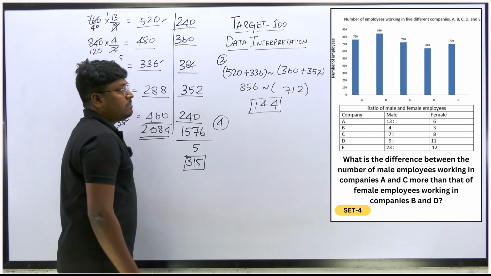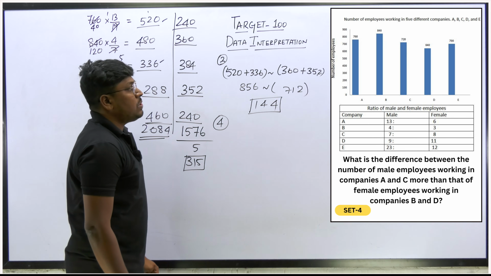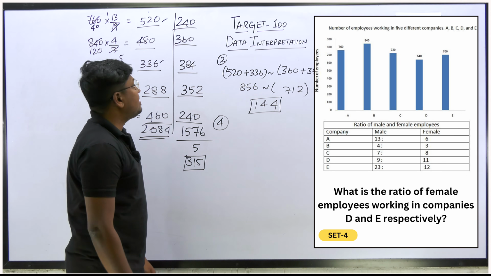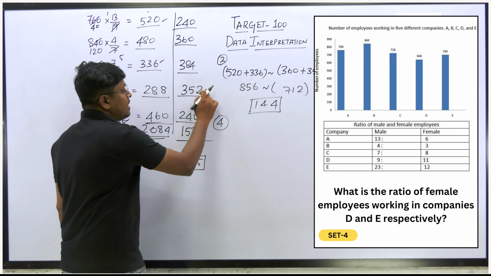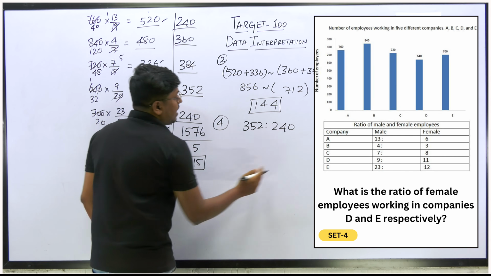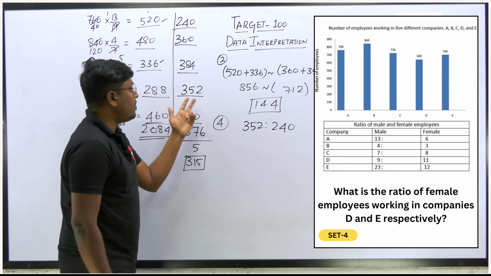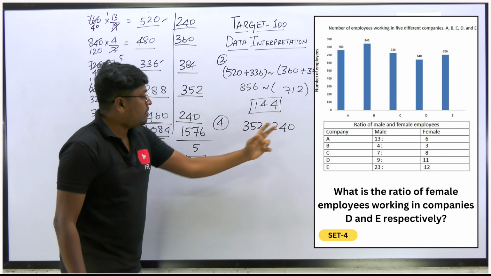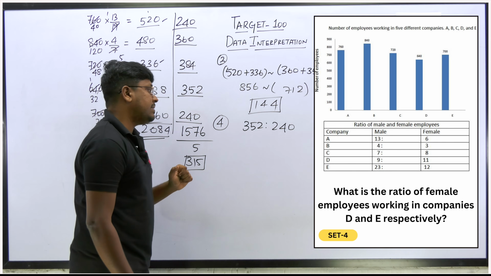So fourth question. What is the ratio of female employees working in D and E respectively? Just see D and E. So D is how much? 352. So E is how much? 240. So our target is to find the ratio. We already found the female employees of both the companies, 352 and 240. So 352 and 240. So now we need to cancel it.